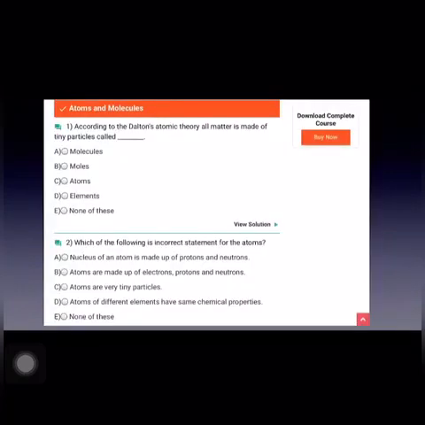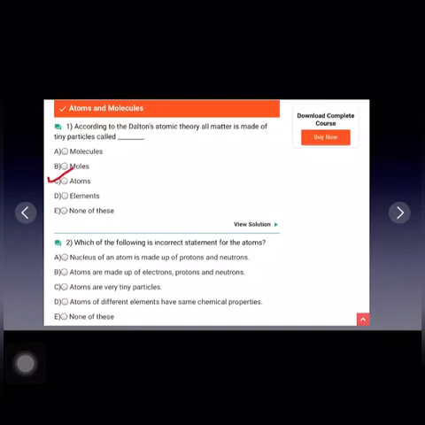So let us start with the first question, which is, according to Dalton's atomic theory, all matter is made up of tiny particles called atoms. So the correct answer is atoms. In the postulates of Dalton's atomic theory, we have studied that all the matter is made up of tiny particles called atoms.